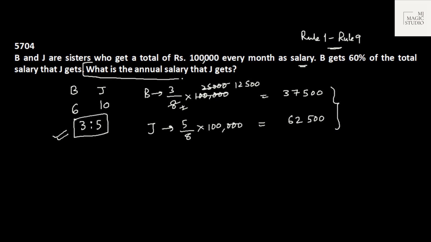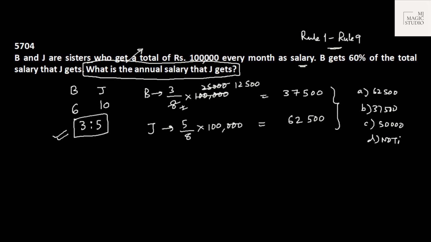Now, be careful in reading what the question is asking. This was a very hilarious question. Options given were 62,500, 37,500, and something like maybe 50,000, and none of the above. The question is, what is the annual salary that J gets? What we have calculated is the monthly salary. We want the annual salary of J. If nothing else is given, then it is obviously assumed that J has worked for 12 months.